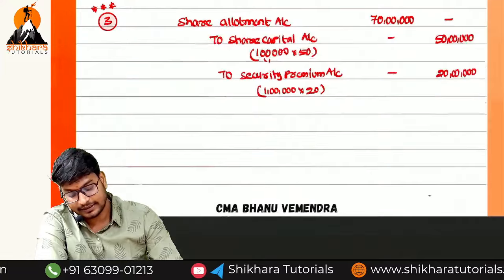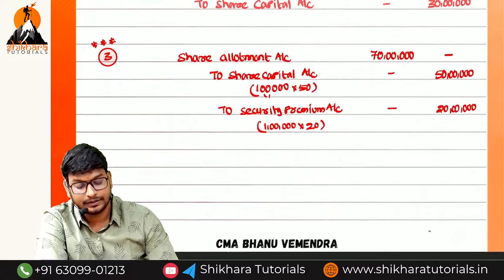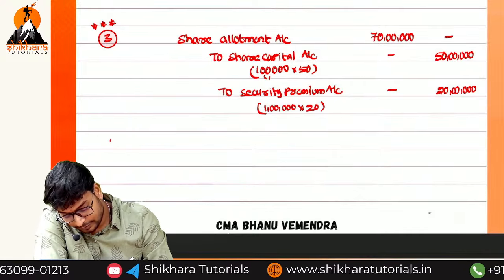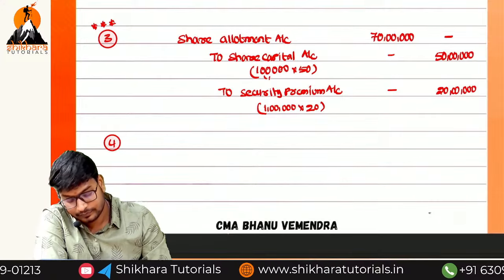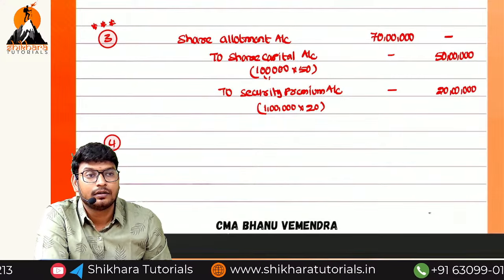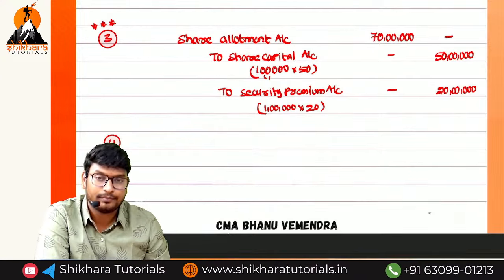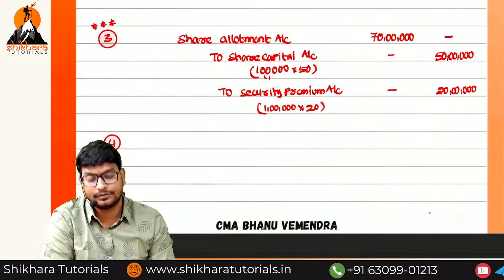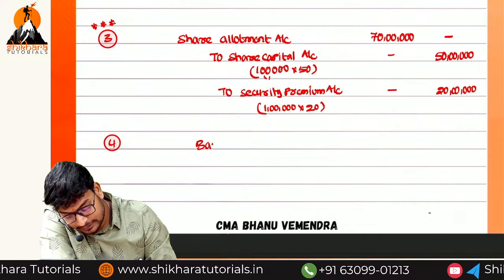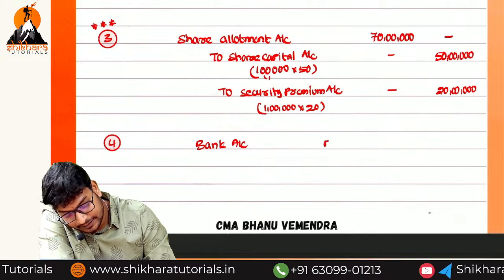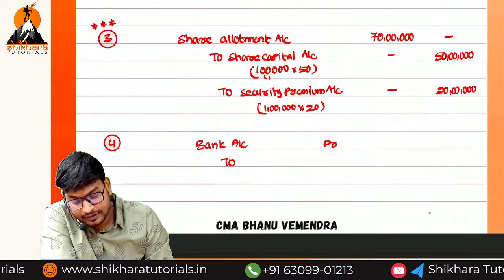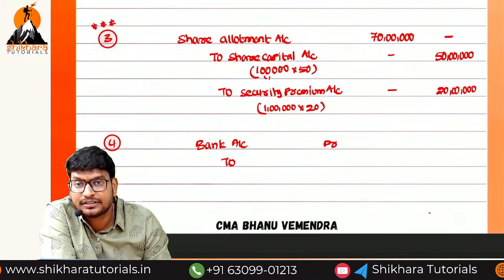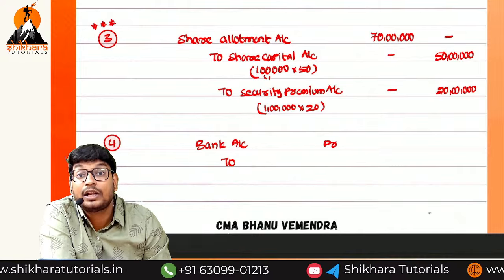So what is the narration? Being allotment money due. Now the fourth one, allotment money received. What is the entry? Simple. Bank account debited to. Which thing we have to cancel from the above entry? We have to cancel the allotment, share capital, securities premium. We have to cancel the allotment.